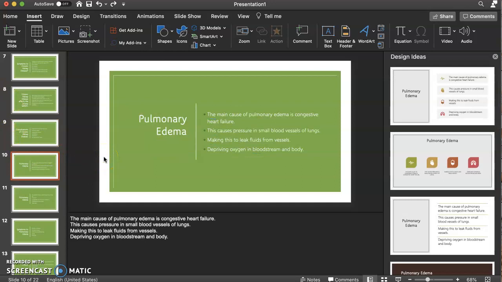What is pulmonary edema? The main cause of pulmonary edema is congestive heart failure. This causes pressure in the small blood vessels of the lungs, making them leak fluids from the vessels, depriving the bloodstream and the body of oxygen.